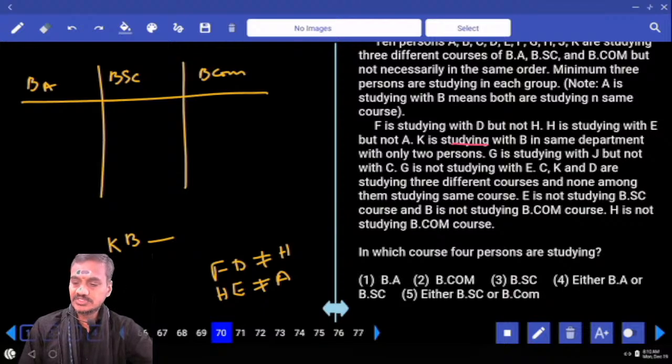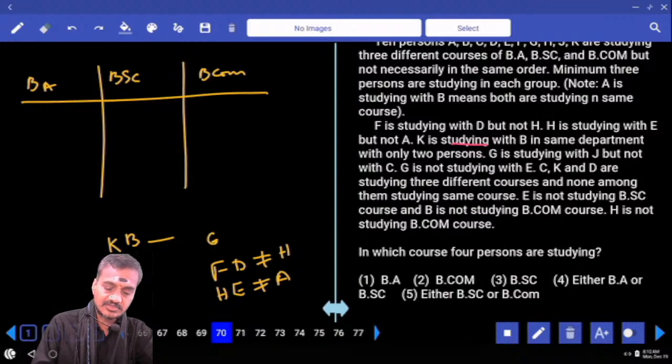And G is studying with J but not with C. G and J are studying together but not with C.